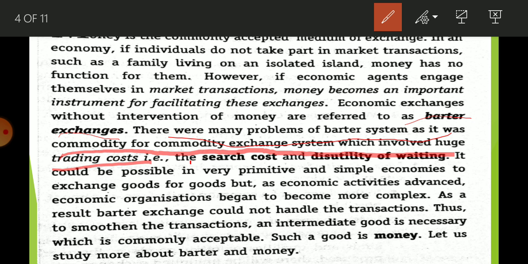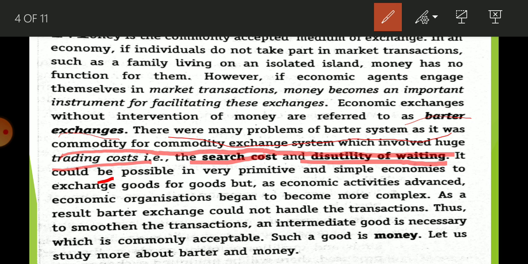Trading cost means search cost and disutility of waiting. Search cost means you have to wait for the person who has the good that you want. And disutility of waiting: obviously, as long as you are waiting, that time is useless, so that is disutility of waiting.